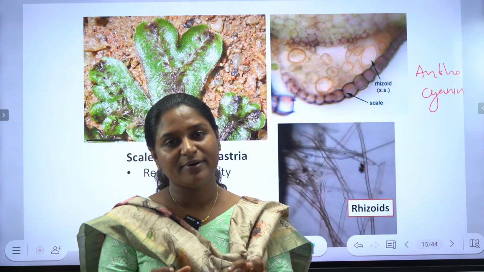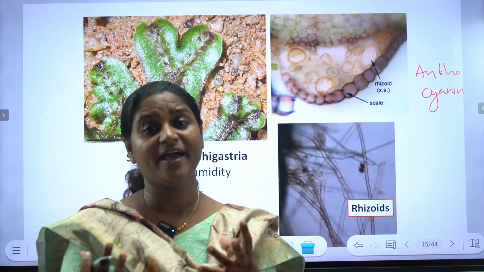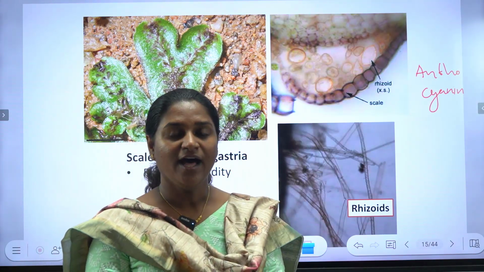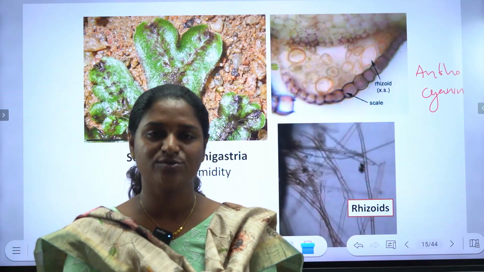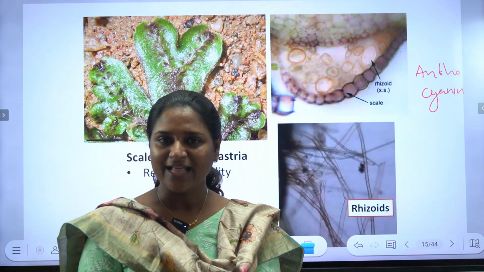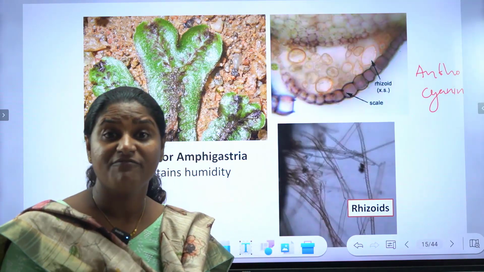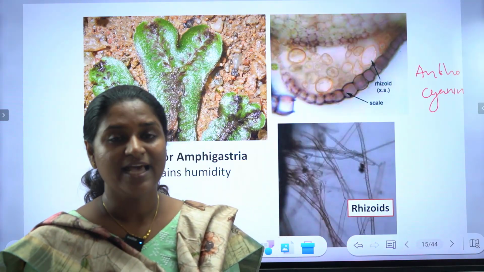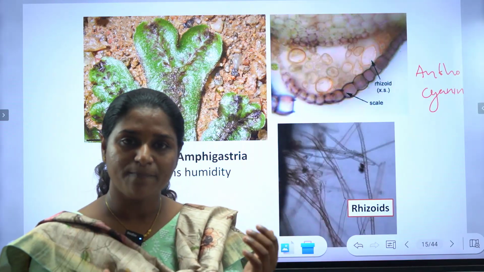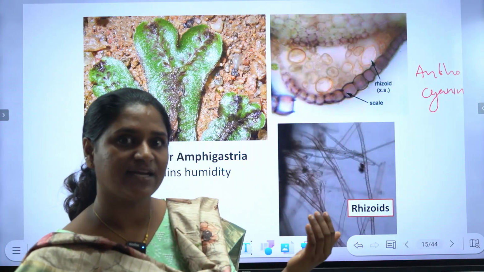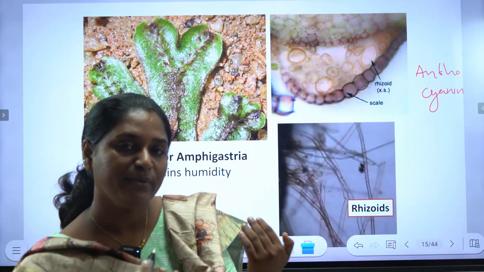So we can compare the anthocyanin presence in higher plants with that of the bryophyte. Anthocyanin is present in higher plants. What is the function of anthocyanin? The anthocyanin is having a protective function. Anthocyanins are flavonoid group of secondary metabolites, and their function is to protect from the intensive sunlight as well as from the UV rays.